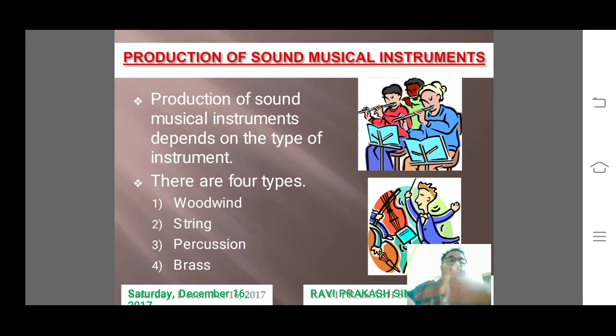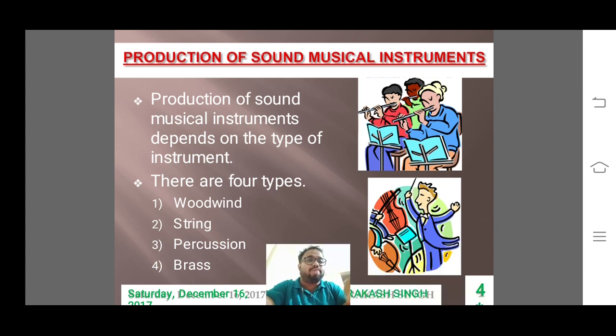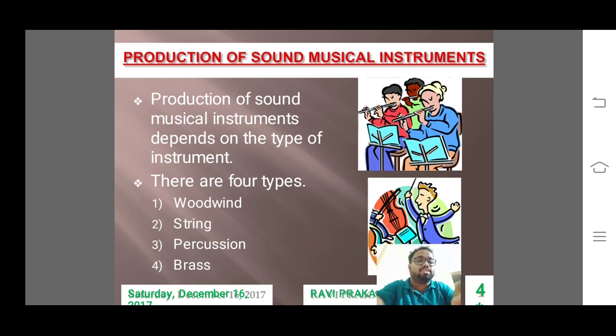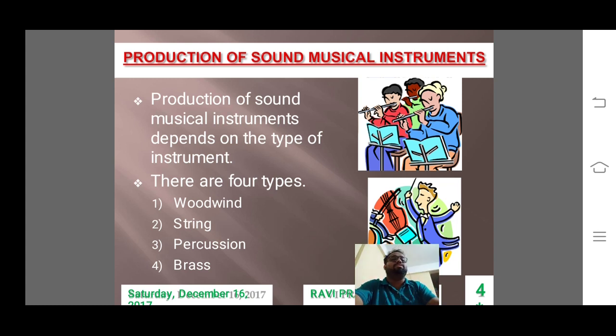So here you see the production of sound from some musical instruments. This is a cartoon I have given here, people playing violin and so on. Production of sound in musical instruments depends on the type of instrument. There are 4 types: woodwind, string, percussion and brass. A little bit of extra knowledge I am giving here.